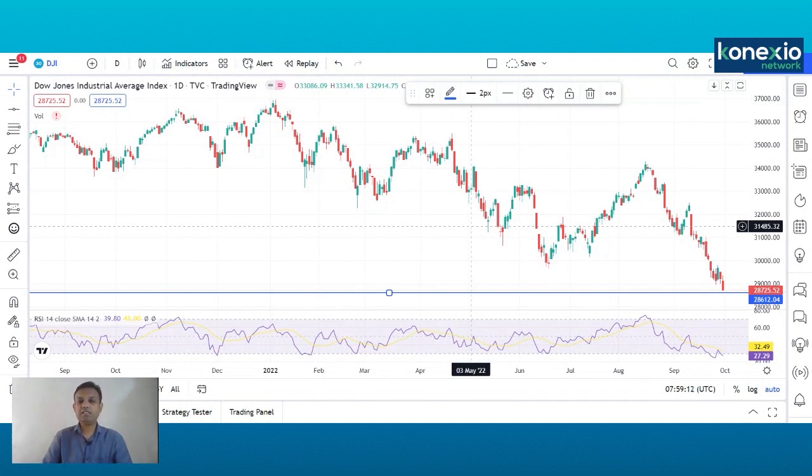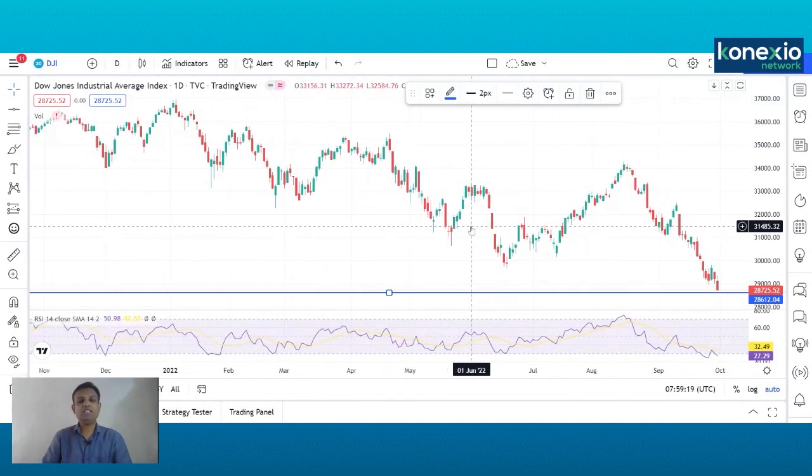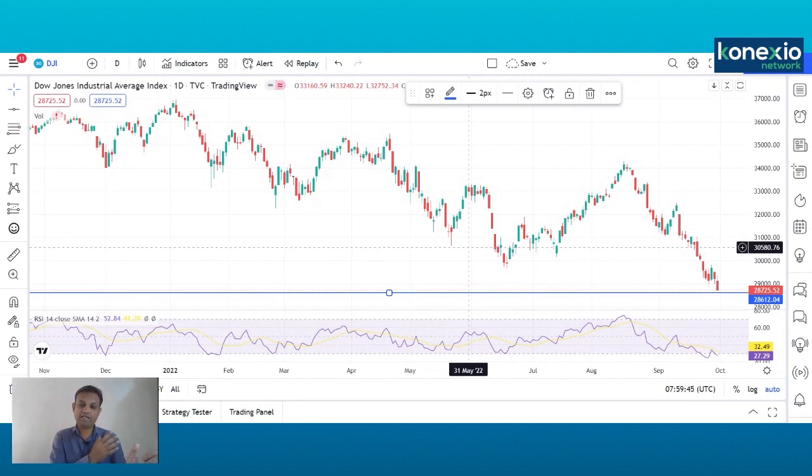So at these levels, having a very bearish view on the global markets is not at least advisable at this point of time. We might see a counter rally in Dow Jones also. The counter rally might test the level of 30,580 in maybe the next 4 to 6 weeks. So definitely we need to watch out for a particular pattern where we might see a confirmation in this oversold territory that Dow Jones might give a rally from these levels. This could be a counter rally.